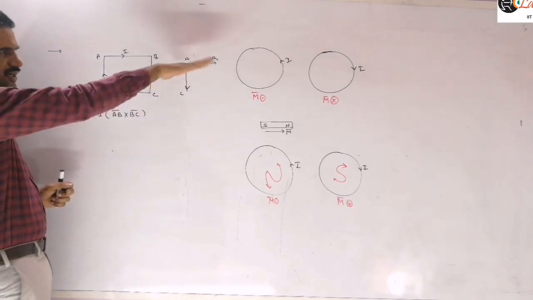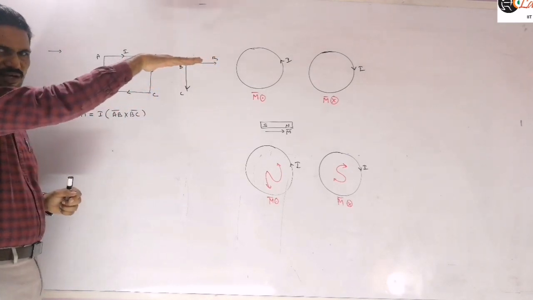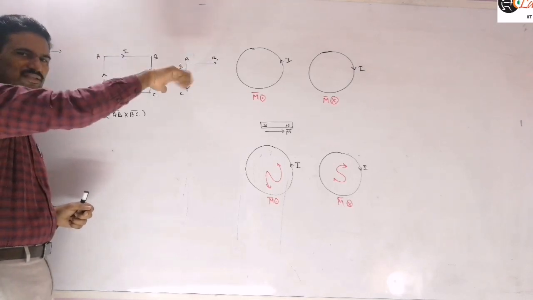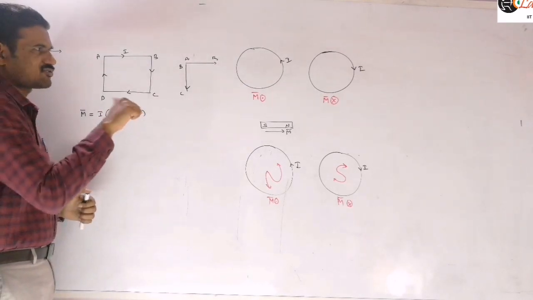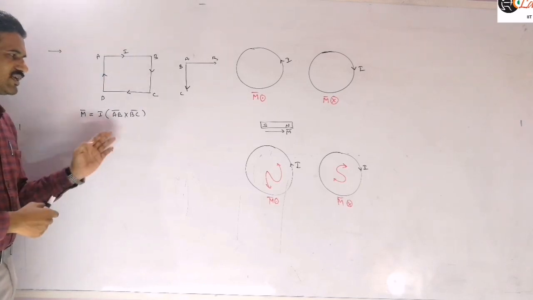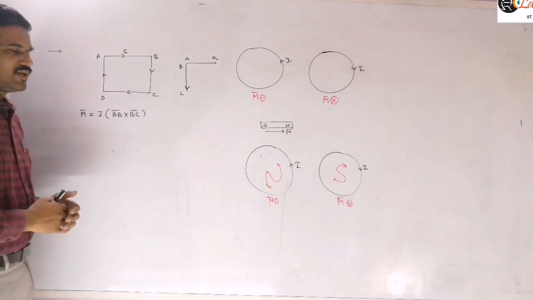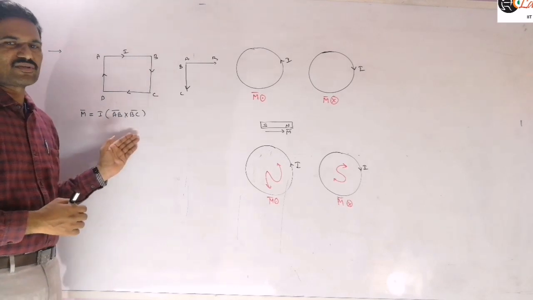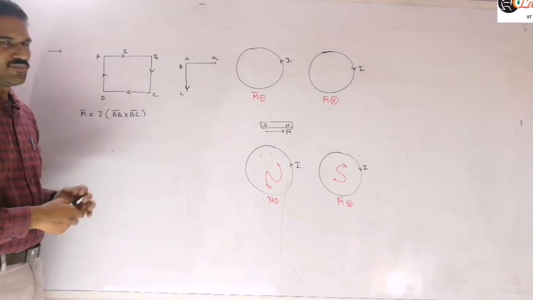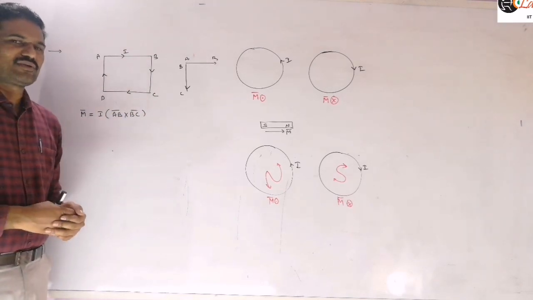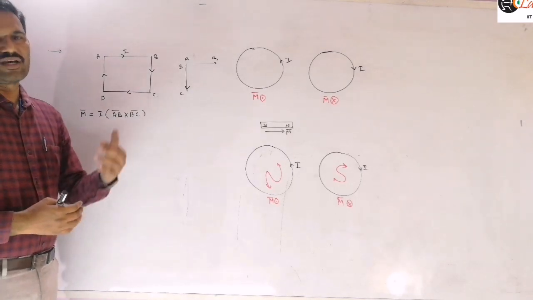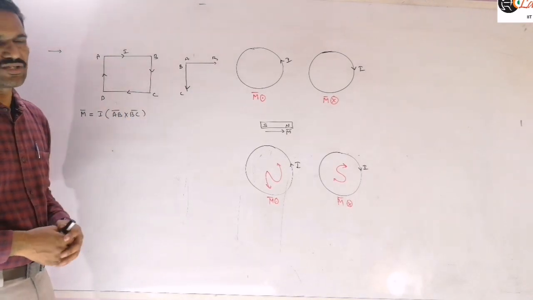If you apply the cross product rule, first place four fingers parallel to the first vector. When closing them, they move towards the second vector. The thumb indicates the direction of AB bar cross BC bar. In some problems, this way of expressing the magnetic moment will be more useful to us. Not only AB bar cross BC bar, any two adjacent sides we may consider, in the direction of current flow.